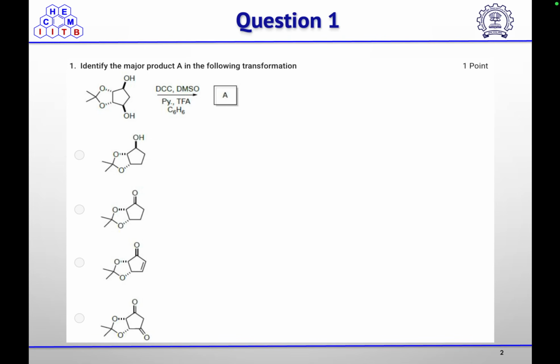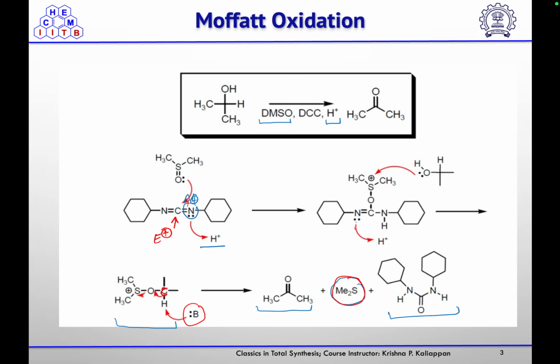The first question is: identify the major product A in the following transformation. You have an alcohol and you are treating it with DCC in the presence of DMSO, pyridine and trifluoroacetic acid. So what will be the product? This is known as oxidation.